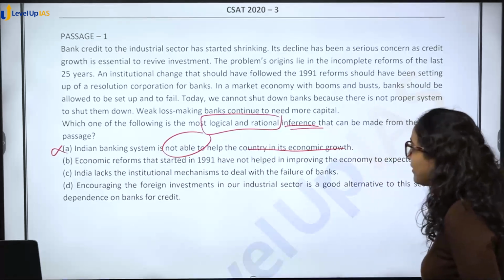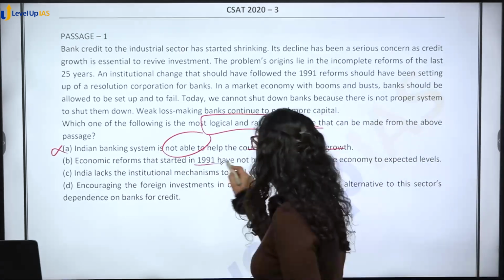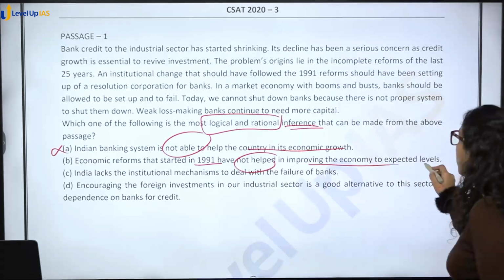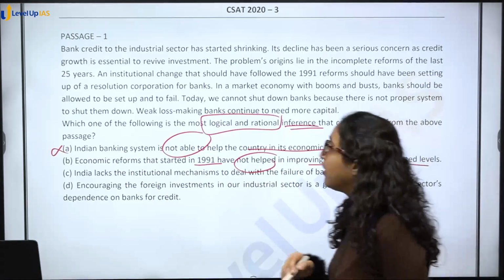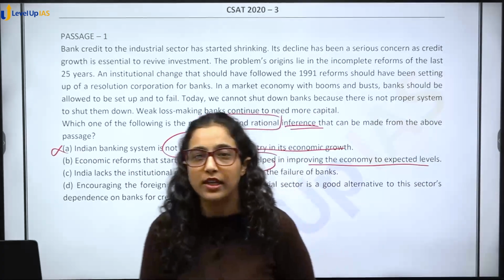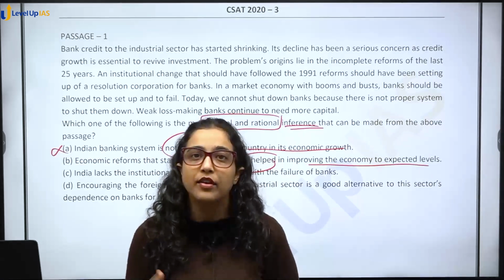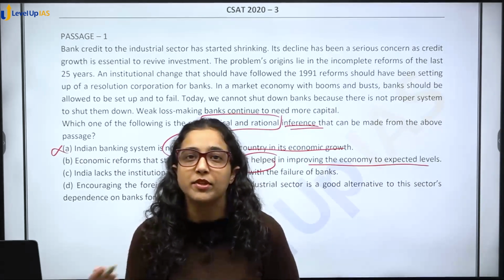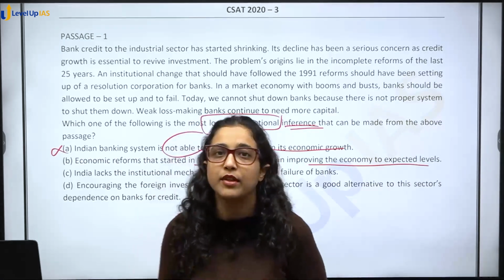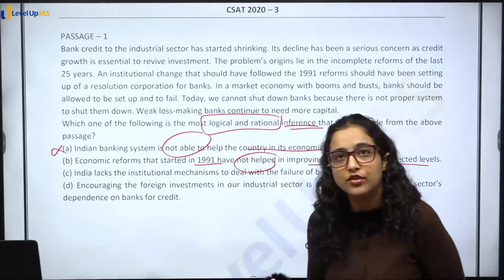Next, option B. Economic reforms that started in 1991 have not helped in improving the economy to expected levels. Again, we all have read about economic reforms. We know how they have helped. They have helped us, you know, LPG reforms and everything. They have helped us to grow and achieve the level of GDP that we want.